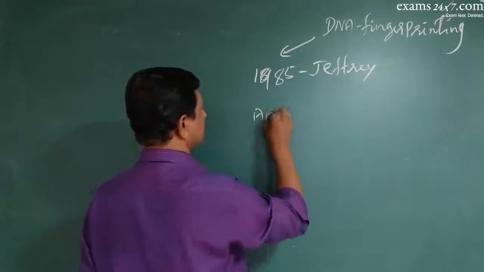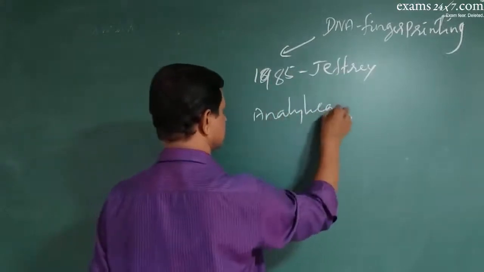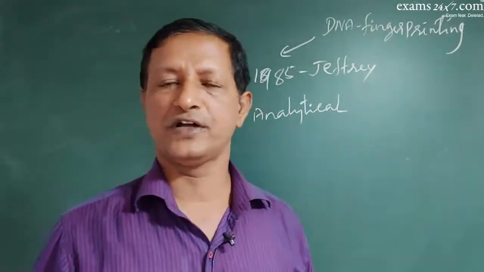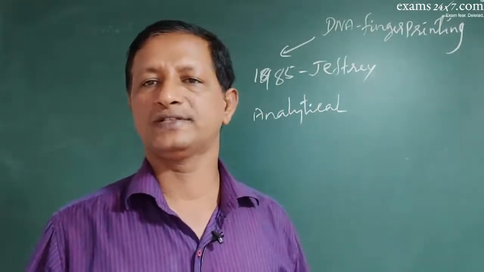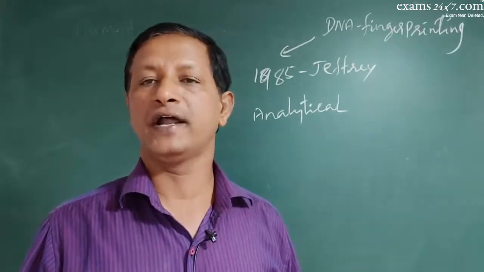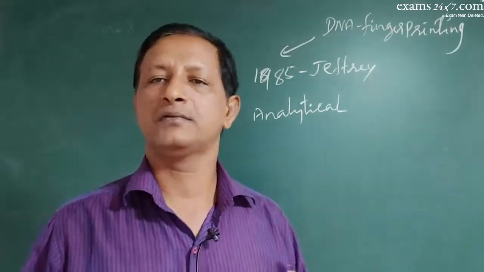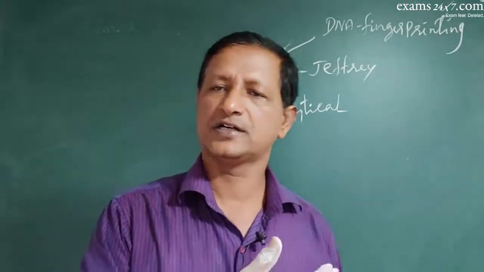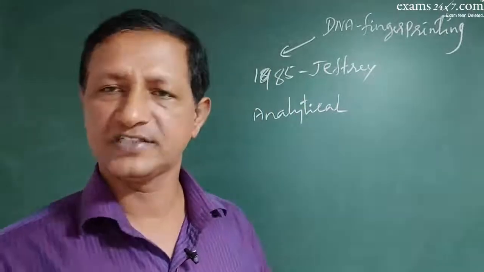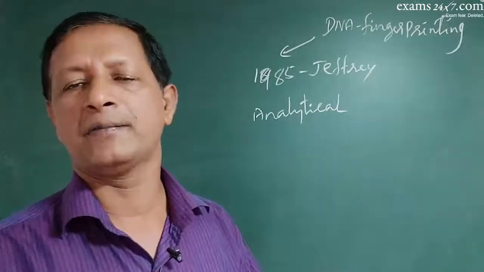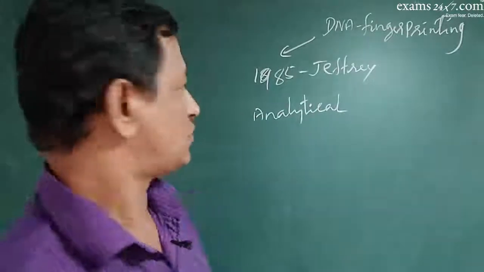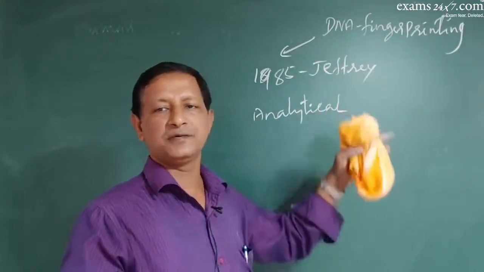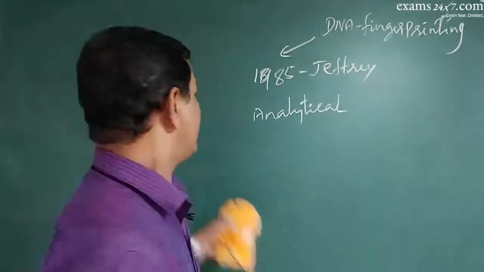It is an analytical technique where the sequences of the DNAs of two individuals are found out and compared to identify some of the important issues, to sort out crimes, or to identify siblings, or to bring together the parents and children. So analysis of the DNA sequences of the two individuals is done, and finally the similarities and dissimilarities are analyzed.